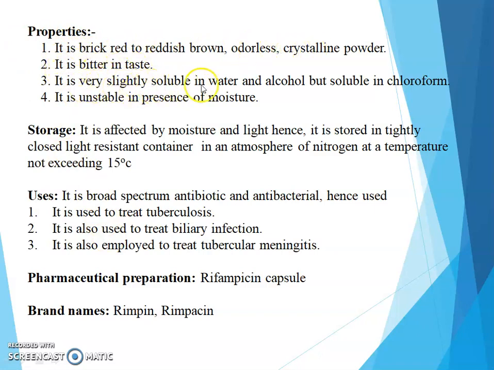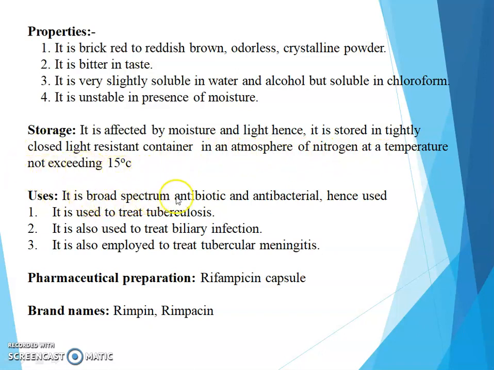It is very slightly soluble in water and alcohol but soluble in chloroform, and it is unstable in presence of moisture. As it is affected by moisture and light, hence it is stored in tightly closed light resistant container in an atmosphere of nitrogen at a temperature not exceeding 50 degrees Celsius.